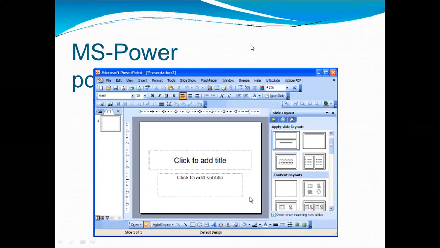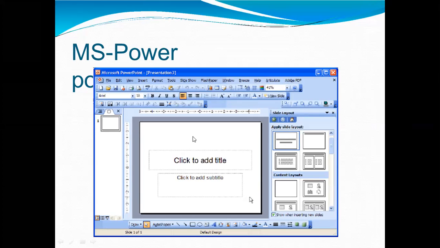Although there are existing design templates available, in case someone wants to add some new texture or color, the option to customize the design is also available. Here is the customize design option, and you can choose the customize option. You can choose new texture and new color options from here. Apart from these, slide designs can also be downloaded online.